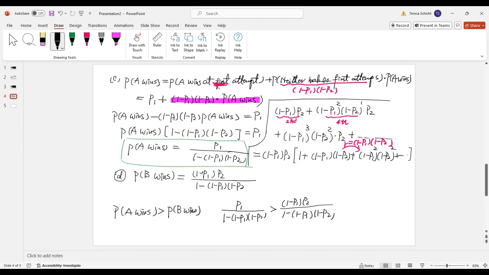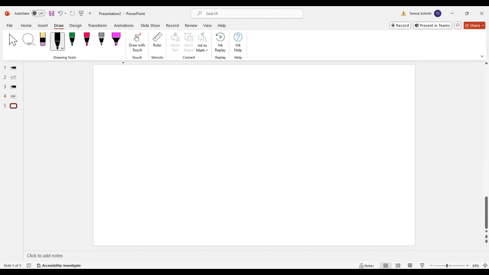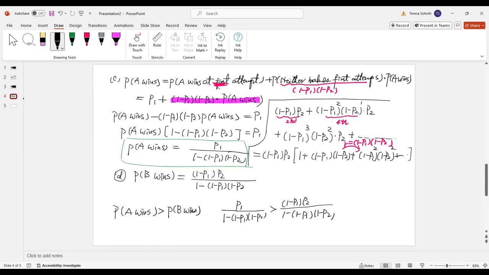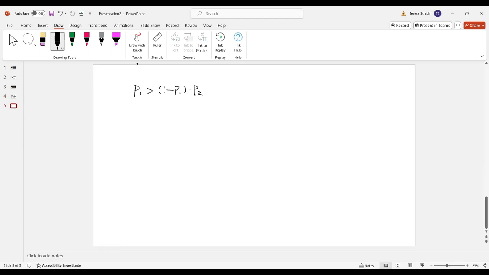As you can see, they have the same denominator. So in order for this inequality to be true, the numerator P1 has to be greater than P2 times (1 minus P1), because that is the probability of B, right?